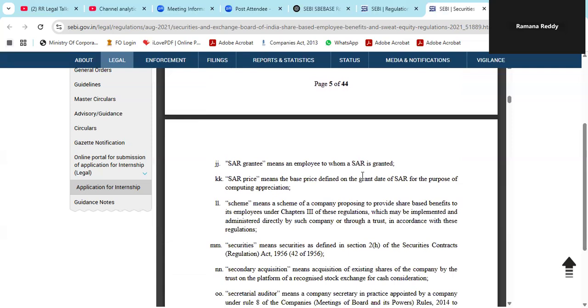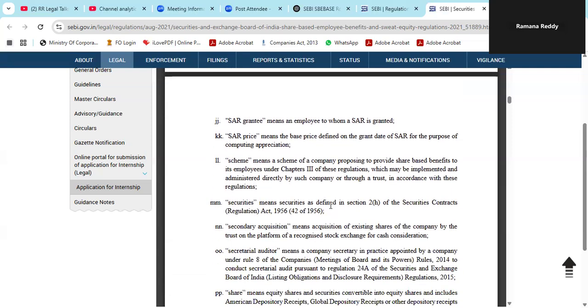So here also, SAR grantee. Grantee is an employee only. SAR price, say stock appreciation rights. The price is a basic price defined on the grant date. All the prices are given at the time of grant only, a predetermined price. Scheme means all schemes which are defined. So we'll discuss share-based employee benefit schemes for employees under Chapter 3 of these regulations.